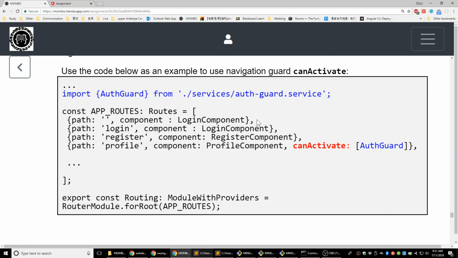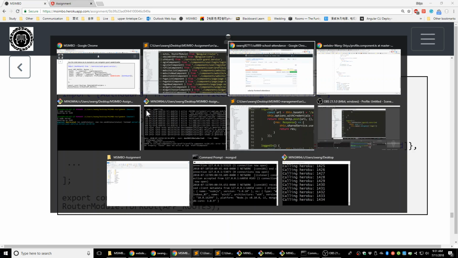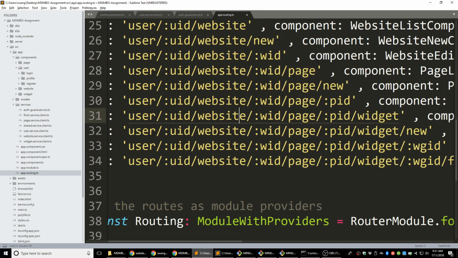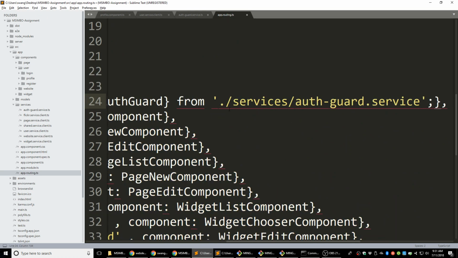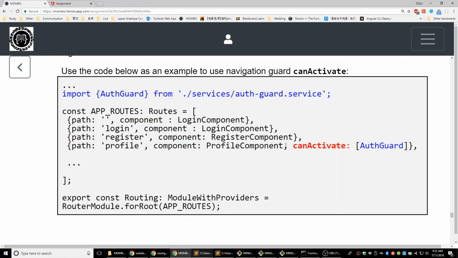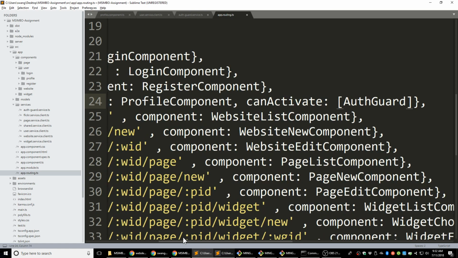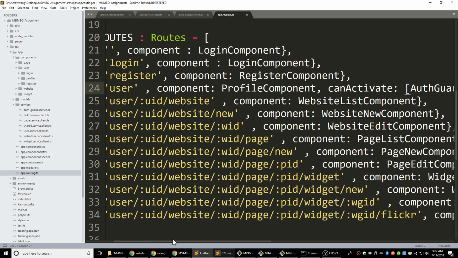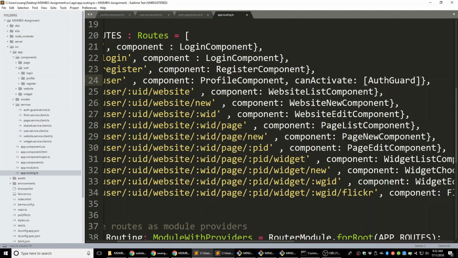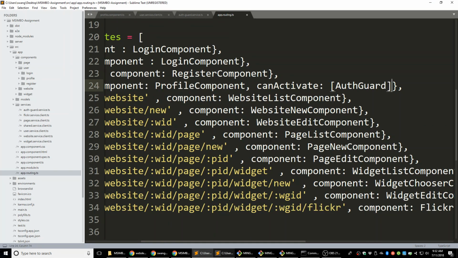So in here we add the can activate to the profile page, which means every time we go to the profile, we want to check if we have the user logged in. Profile, which is here. Let's add this one here. Let's copy that. So every time we go to the profile component, we are checking if the user is logged in.